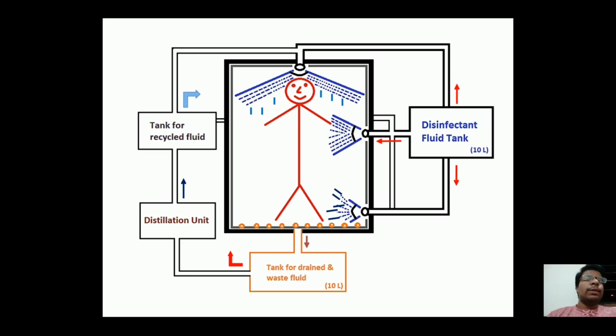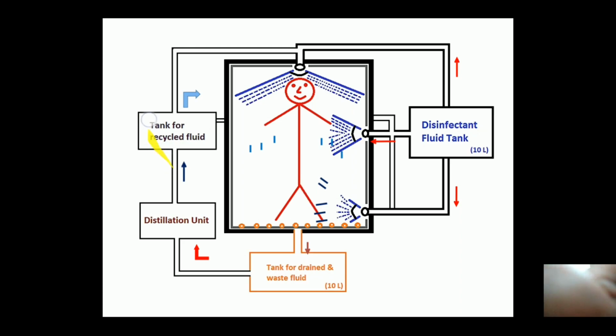First of all, the disinfectant fluid that is stored in this tank will be sprayed on the visitor via a suitable pump. After this, excess of the fluid will get drained and will be stored in this tank. When this tank gets completely filled, the fluid is passed to the distillation unit for its recycling process. After the fluid gets recycled, it is stored in this tank. Now, when any non-living object or animal passes through the tunnel, the disinfectant fluid is sprayed on them from this tank.